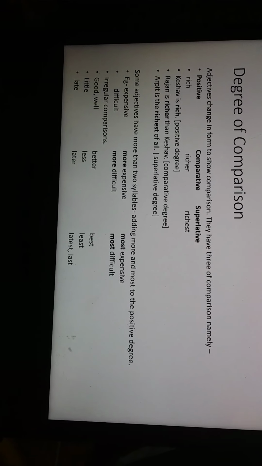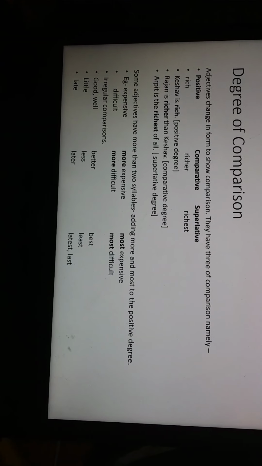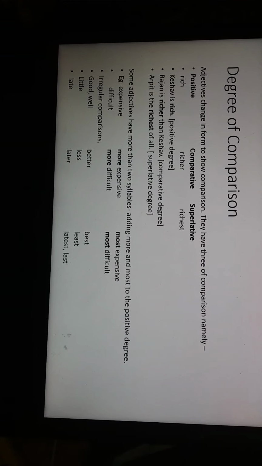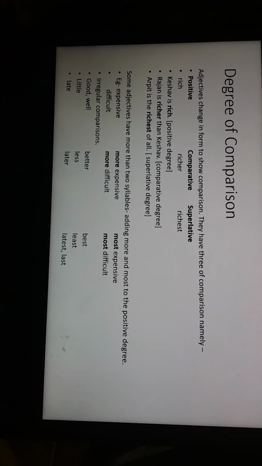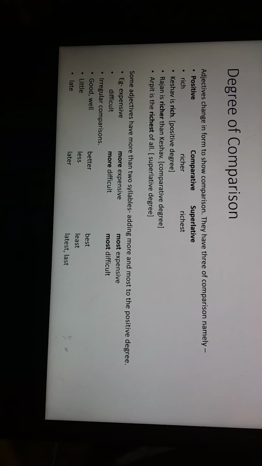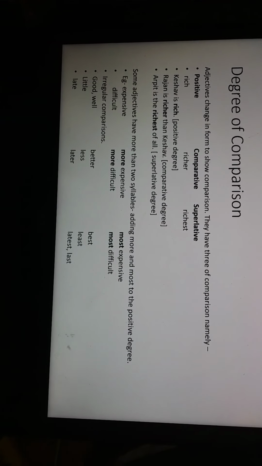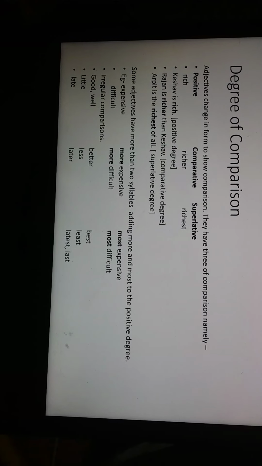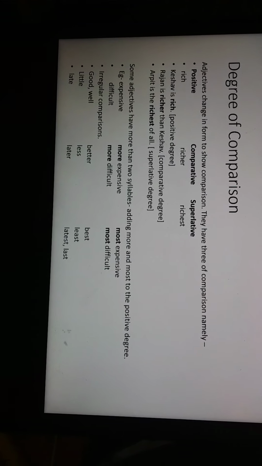There are also some irregular comparisons. For example, good and well change in the comparative degree to better. In the superlative degree, it changes to best. Little in the positive will change to less in the comparative degree, and least in the superlative degree. In the same way, late will become later, latest, or last.